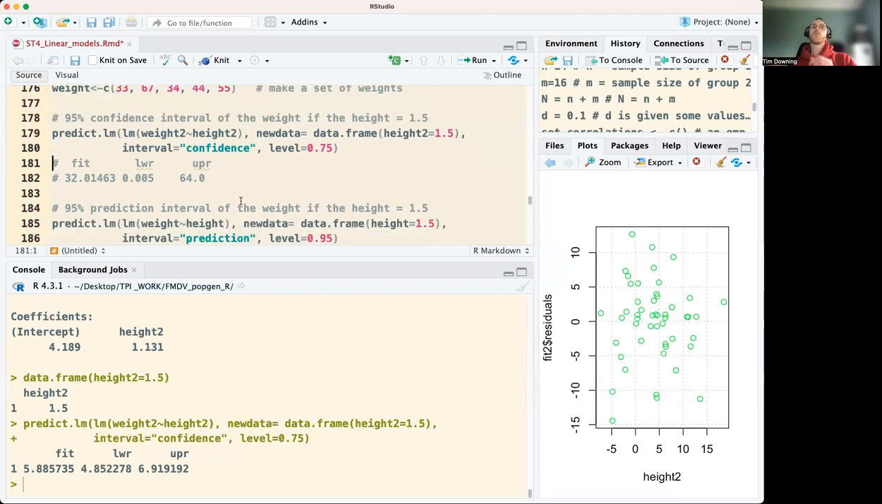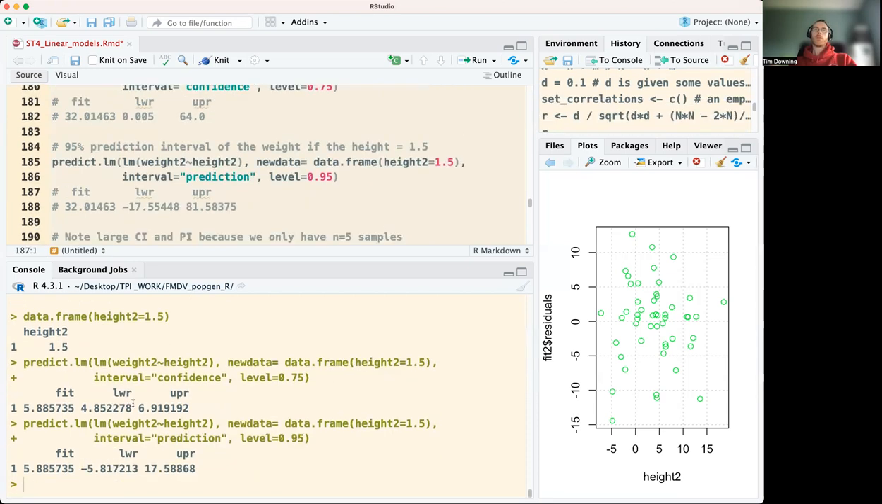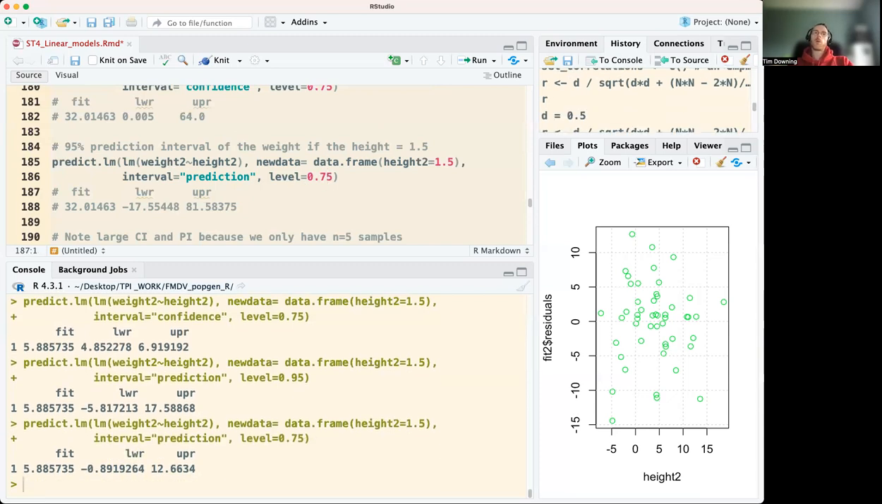If we move on to prediction intervals, it's the same formula. We could try it from the data above, height 2 and weight 2. With height 2 changed, we see a prediction interval that goes from minus 5.8 up to 17.5. So that's very wide, really. We could change that to 0.75 to get a narrower prediction interval, but again, we're going to miss something.